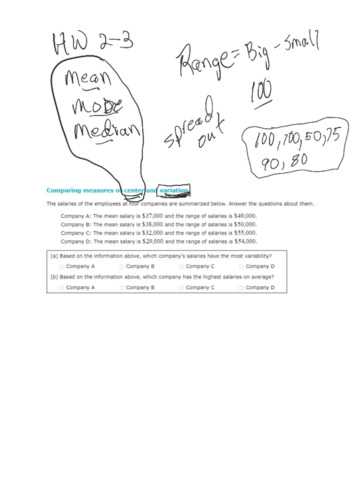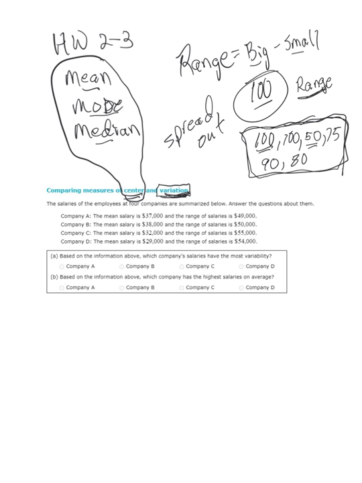So if I'm the person that makes 100 all the time, my range is 0, because my big and small numbers are the same. 100 minus 100 is 0. However, here, if I take my highest number and subtract the lowest number, I'd have a range of 50. So it tells me how spread out those data are.